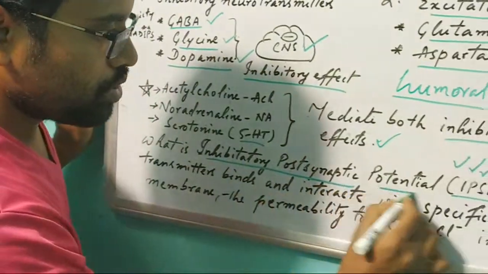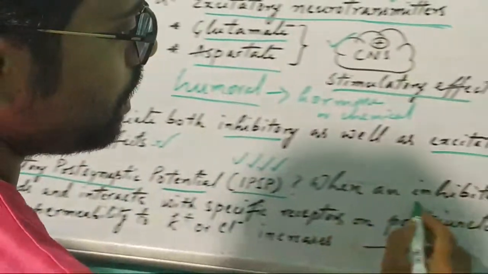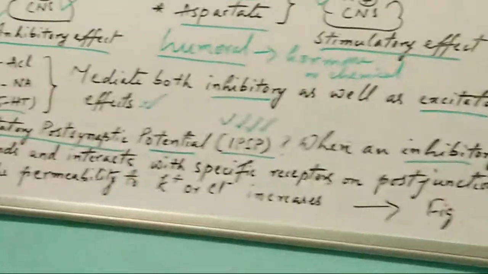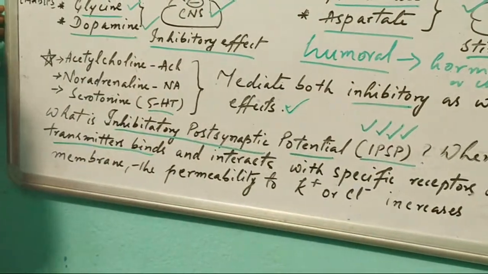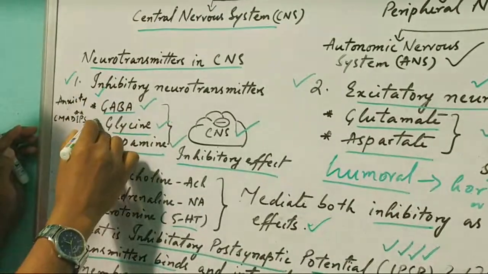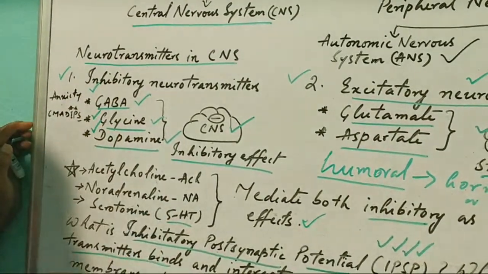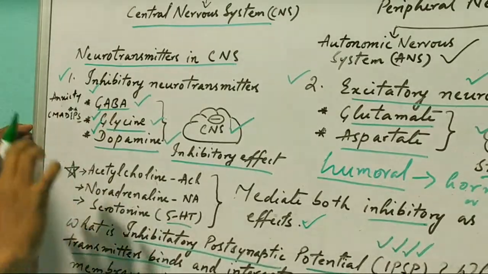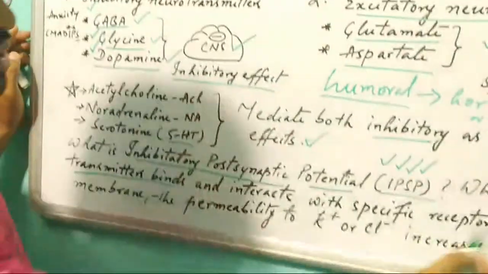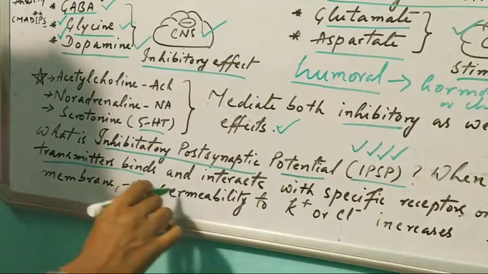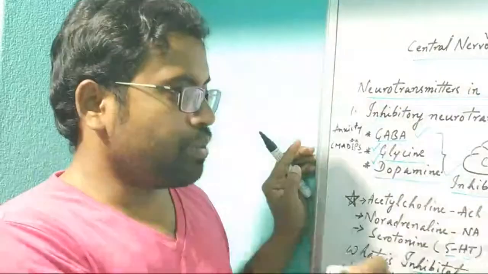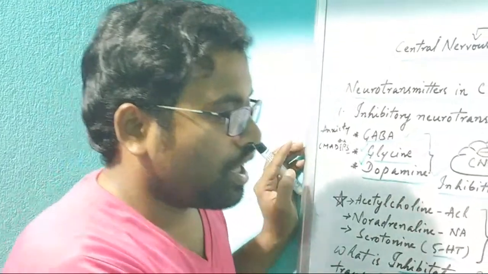So what is inhibitory postsynaptic potential? It is when an inhibitory transmitter like GABA, glycine or dopamine, any one of the neurotransmitters, binds in the postsynaptic nerve and interacts with specific receptors.